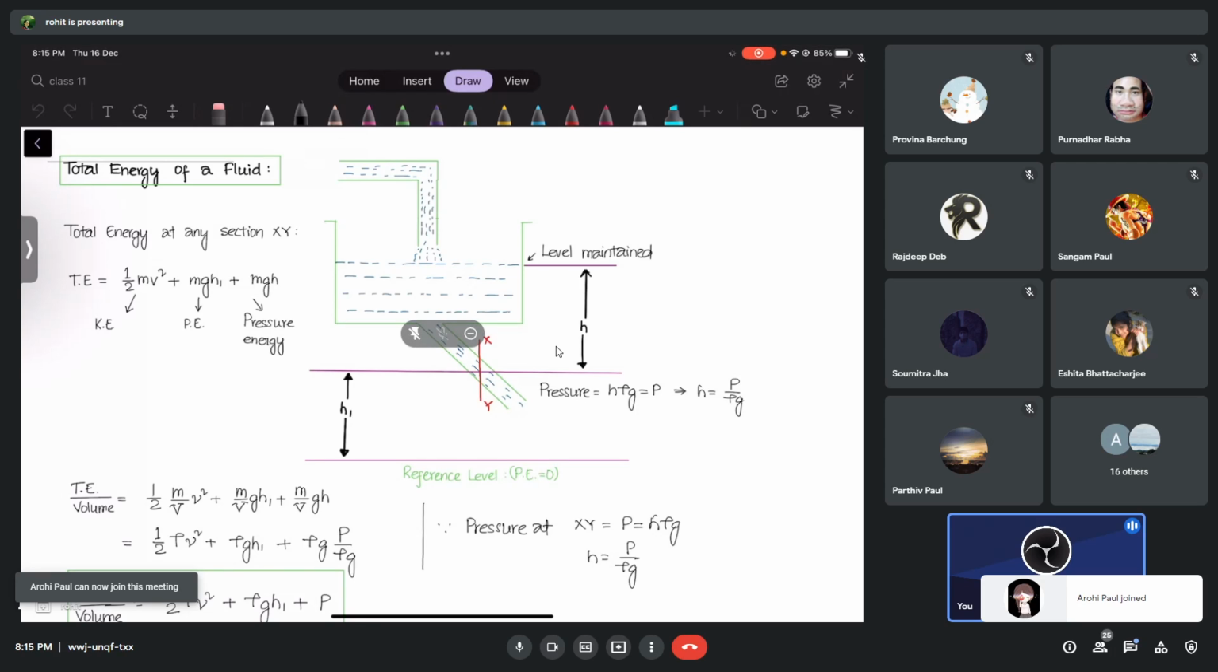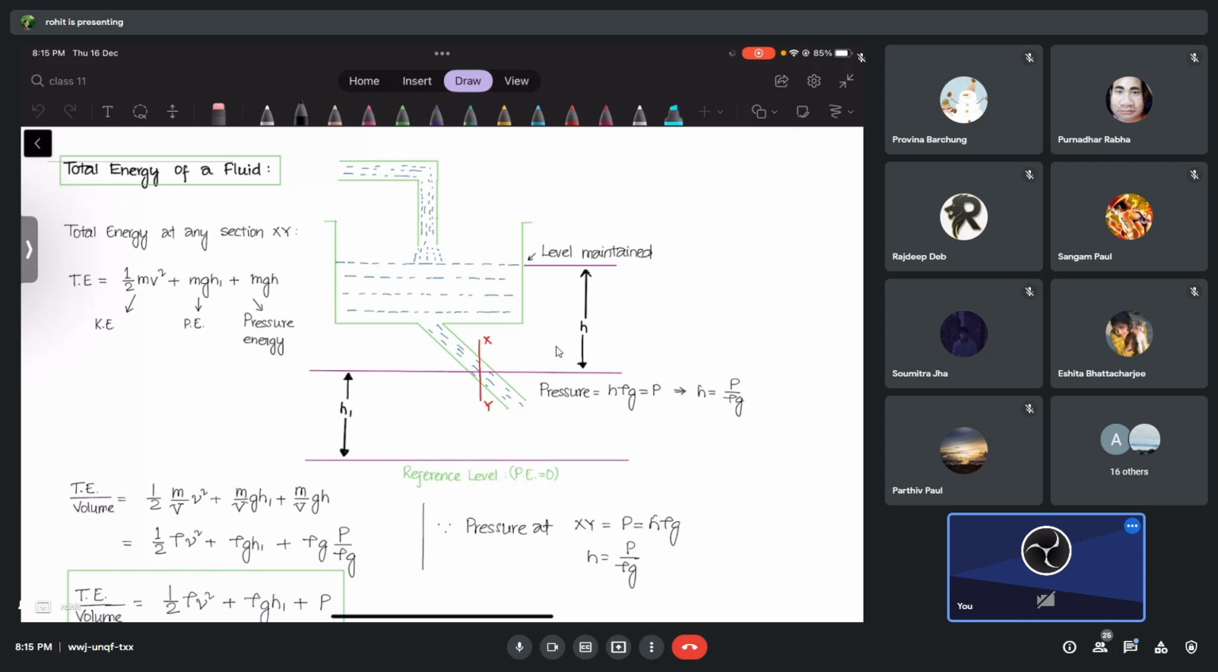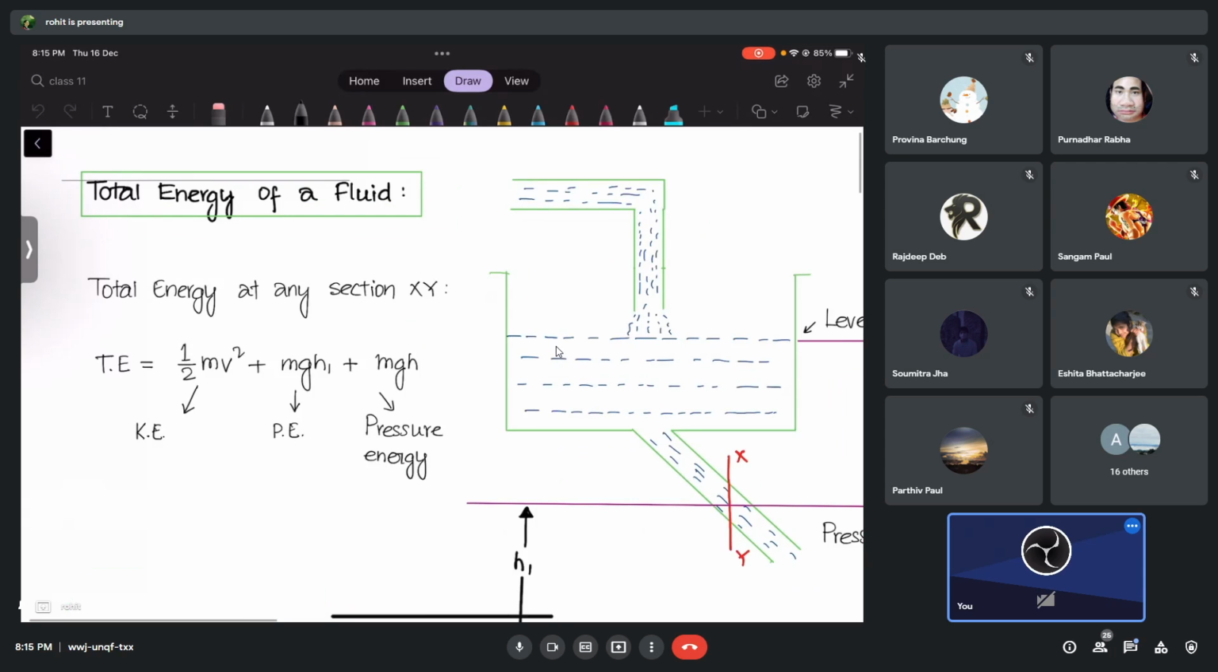The next thing that we are going to talk about is Bernoulli's theorem. And Bernoulli's theorem has to do with the energy of a fluid, energy of any liquid.